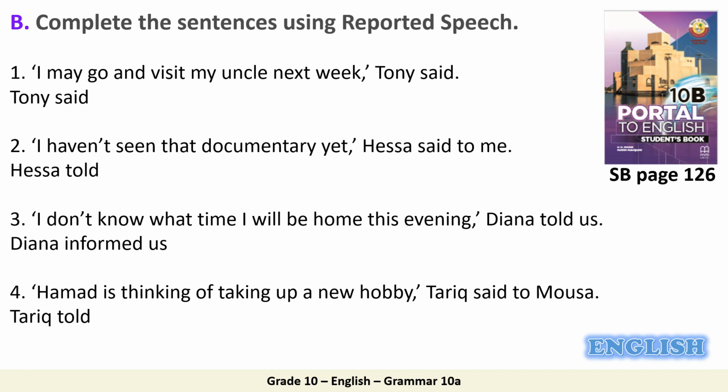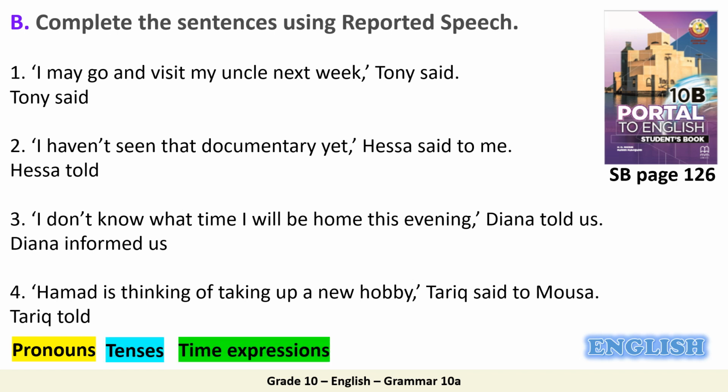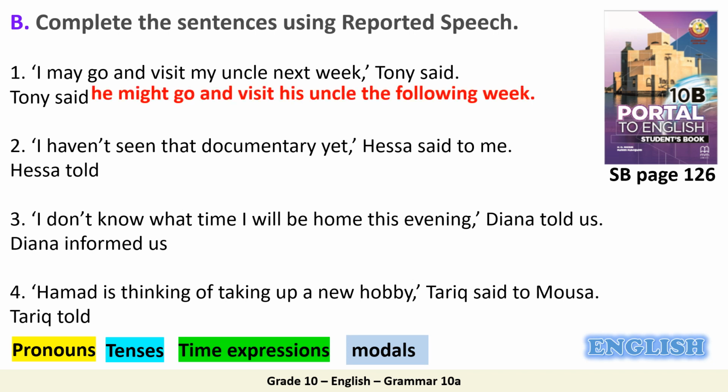Alright, so how did you change number 1? What did you notice? Which things we have to change? Good. We have to change pronouns, tenses, time expressions, and modals. So in sentence 1, how did you report it? Very good. Tony said he might go and visit his uncle the following week. So here we changed I with he, may with might, the modal verb, my with his, and next week with the following week, the time expression.